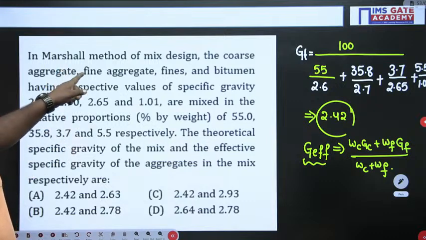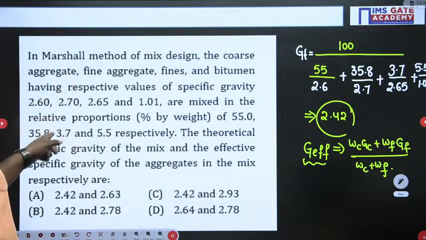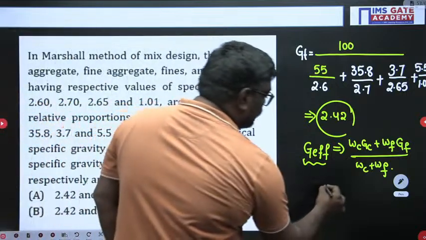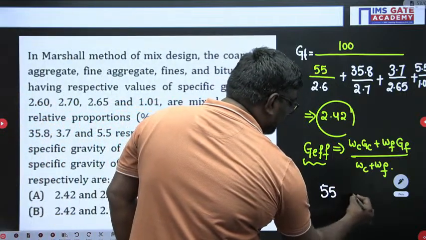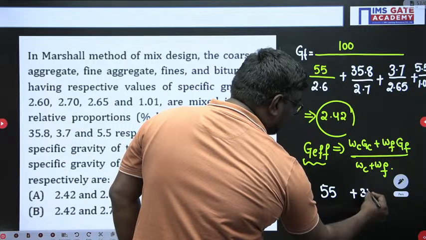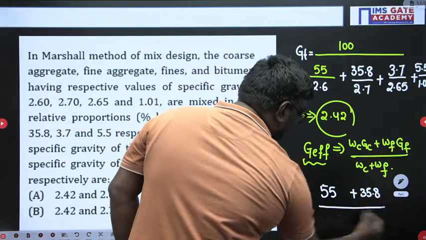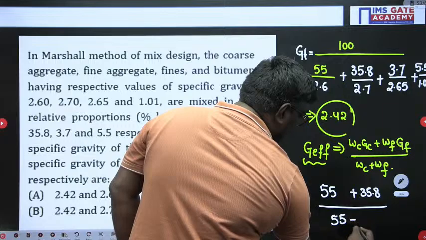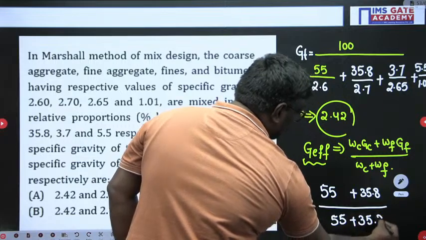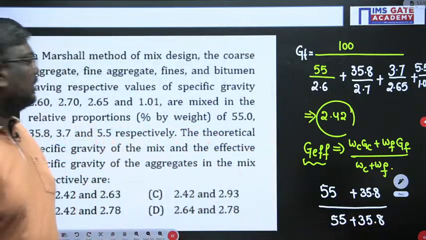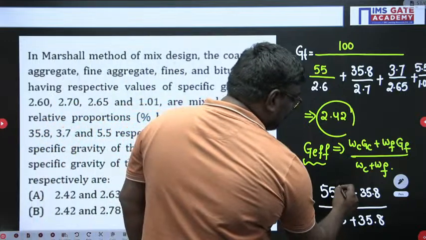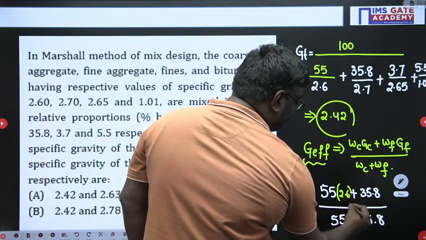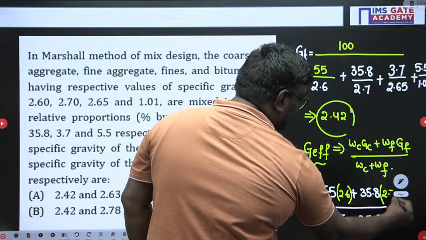So the weight of coarse aggregate is how much? First we have coarse and fine: 55 and 35.8. So you can write 55 plus 35.8, here also 55 plus 35.8. Now, the specific gravity of coarse aggregate and fine aggregate is 2.6 and 2.7.